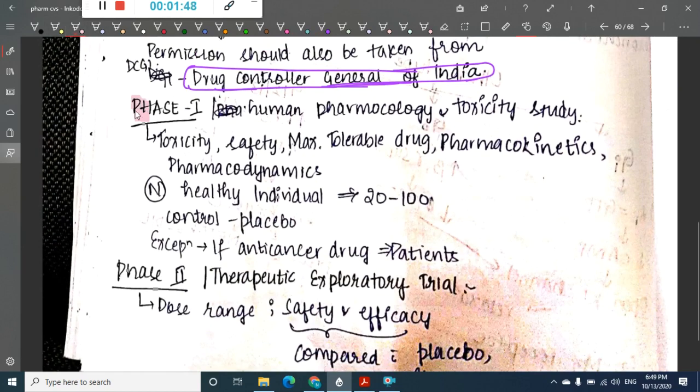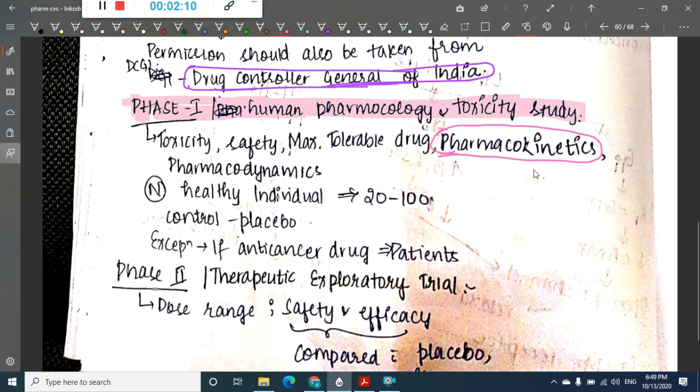In the trial, first we have phase 1, which is also called human pharmacology and toxicology study. Here we learn about the drug basics. We have to learn about the drug from the beginning. First the drug has to come into the body. So there is the action of the drug on the body, and the action of the body on the drug.